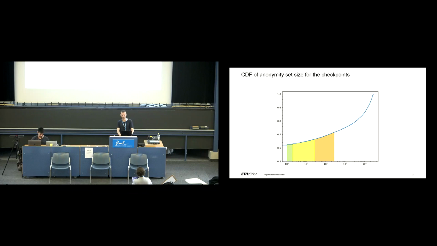Here we have the cumulative distribution function of the size of anonymity set for the checkpoints. The x-axis represents the possible anonymity set sizes on a logarithmic scale. We see that a significant number of checkpoints are never visited, around 60%. 1% of checkpoints have an anonymity set size of 1, highlighted in green on the plot. 5% of the checkpoints have an anonymity set size below 30, highlighted by the green and yellow part. This shows that for a small yet substantial fraction of users, it is relatively easy to compromise the privacy of the visited checkpoint location.